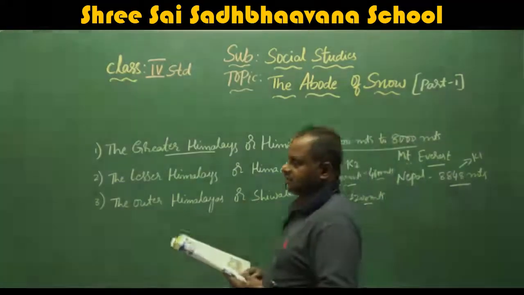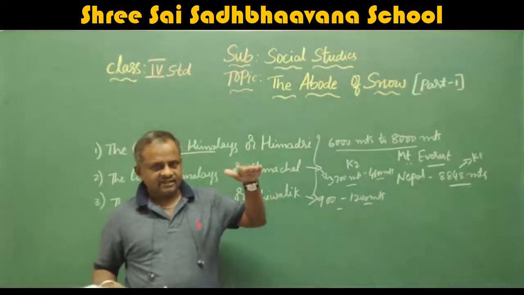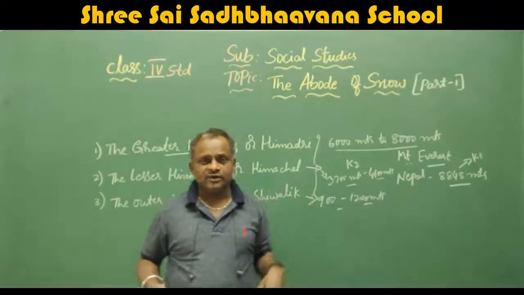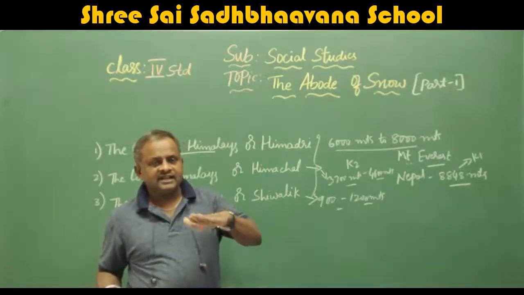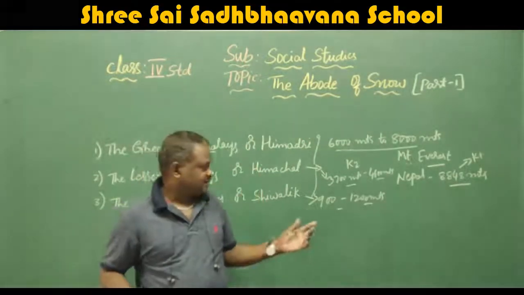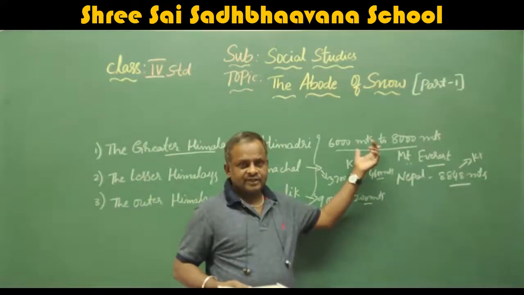That means this range starts from 900 meters above sea level. Okay, 900 meters to 1200 meters. How is the height counted? They take sea level as 0 and calculate from there. 900 meters to 1200 for this also.